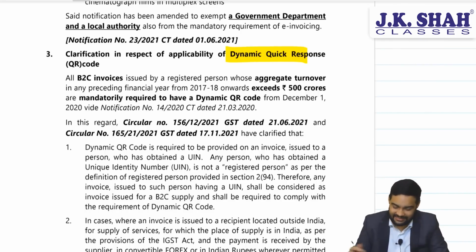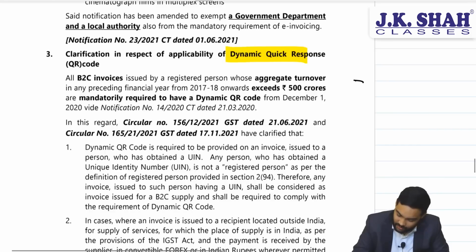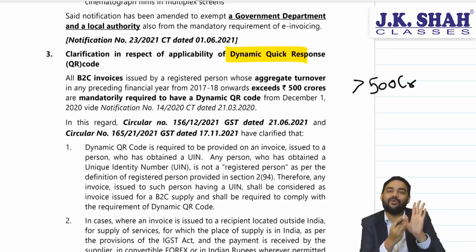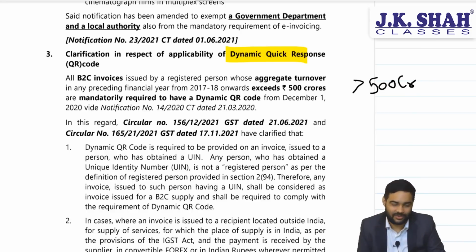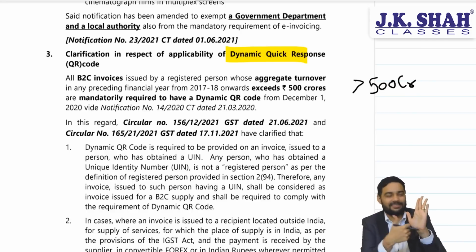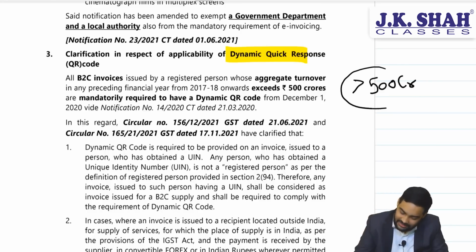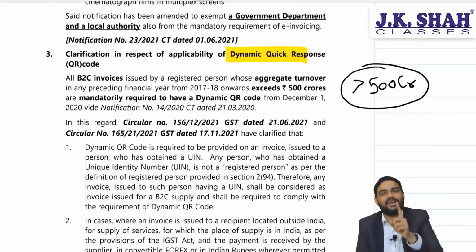B2C transactions, if your turnover is more than 500 crores, then the invoice should have a dynamic QR code where you can scan and pay that amount without entering the amount. So the option is to be given to the customer where he can scan and pay without entering the amount. That is dynamic QR code. It was required for businesses whose turnover in any preceding financial year exceeds 500 crores.